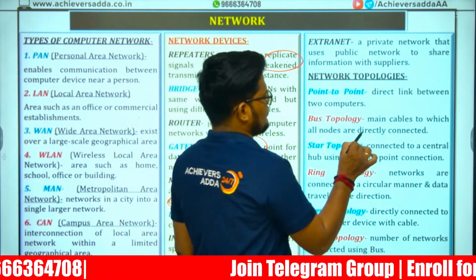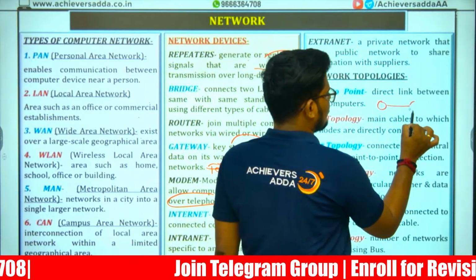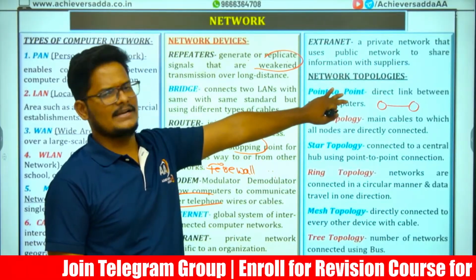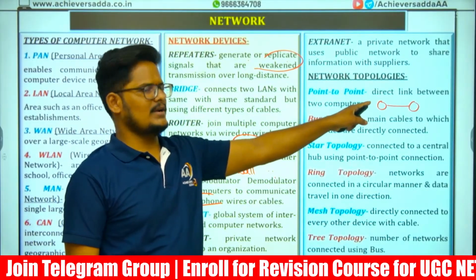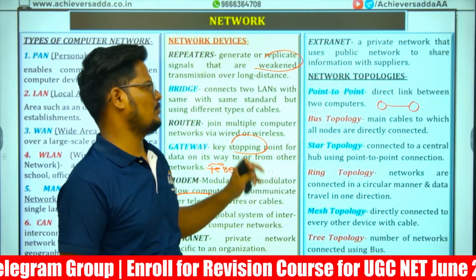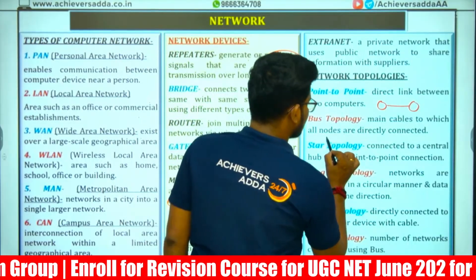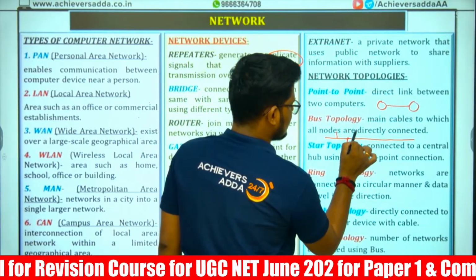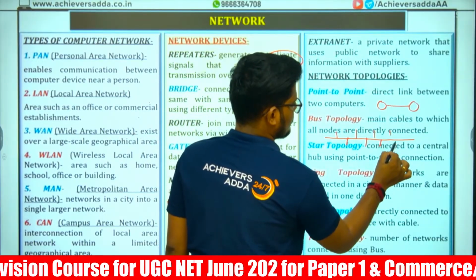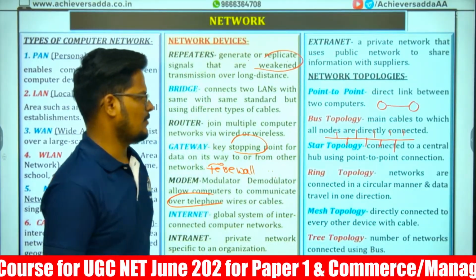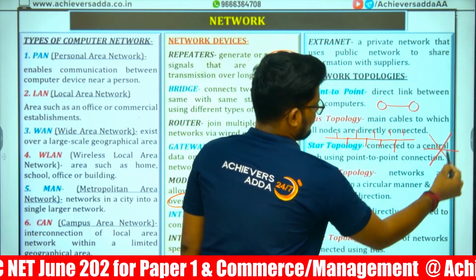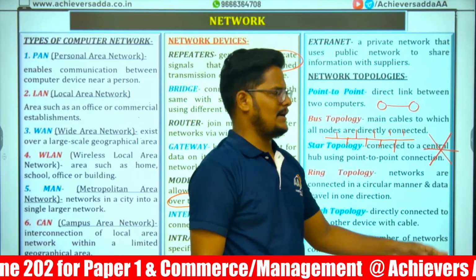Point-to-point, a direct link between one network and another. The arrangement of a network is called a network topology. Connecting one computer directly to another is point-to-point. Bus topology means there is one line, and all computers are connected to it like this. That is bus topology. Star topology means everything is arranged in a star. The computers are connected in a star.